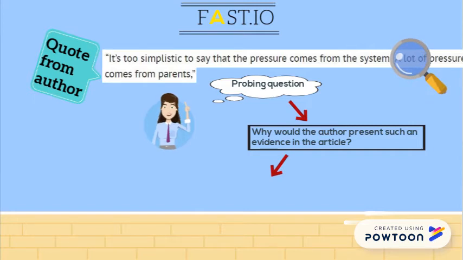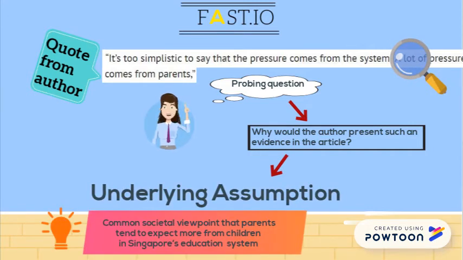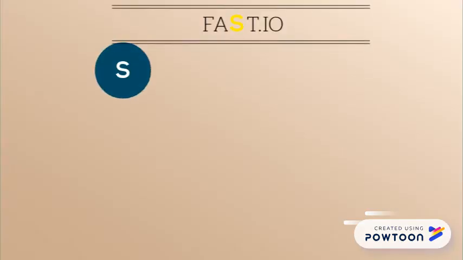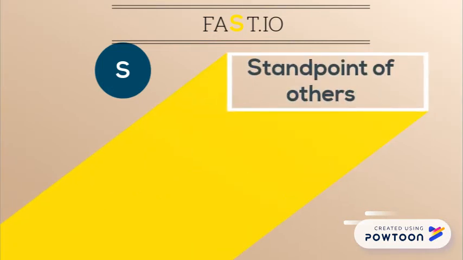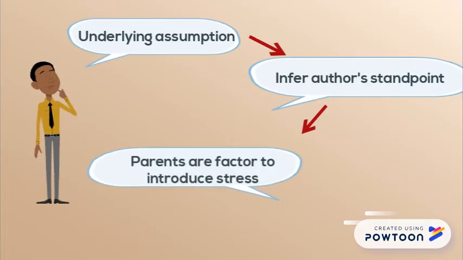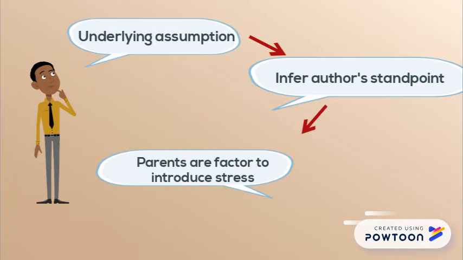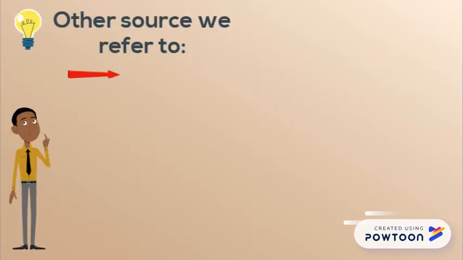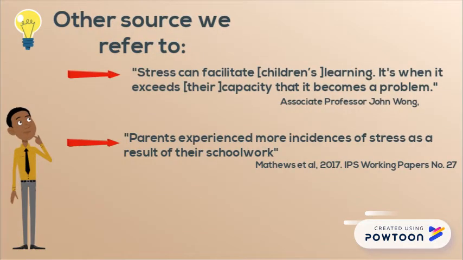We can infer that the underlying assumption of the author could be that parents tend to expect more from the children in Singapore's education system. Then, we move on to the third section, the standpoint of others we consider. Based on the previous underlying assumption, we can identify that the author's standpoint may be that parents are a factor to introduce stress, or we can consider some other viewpoints that are listed here.